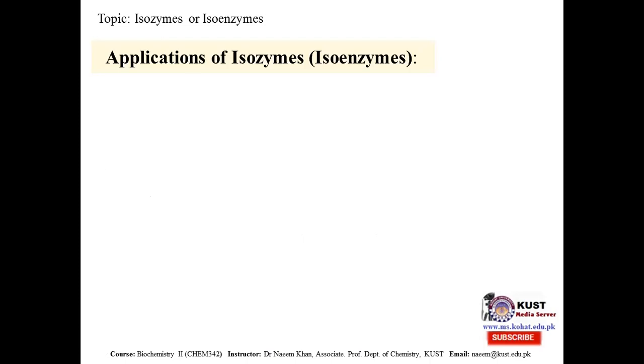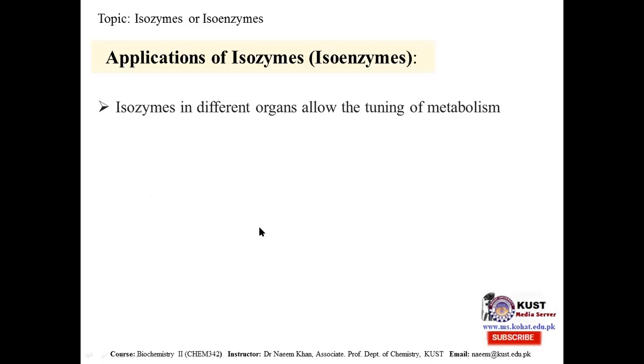What are the important applications of this concept of isozymes? Why is it important? First, isozymes in different organs allow the tuning of metabolism. In different organs, the different isozymes show different patterns of metabolism, and this helps us to evaluate and tune up the proper metabolic pattern there.